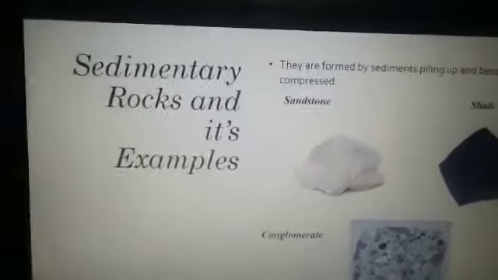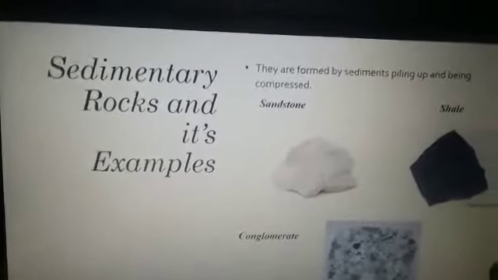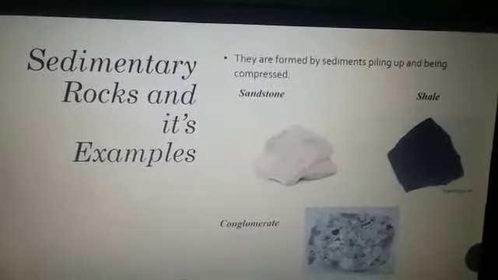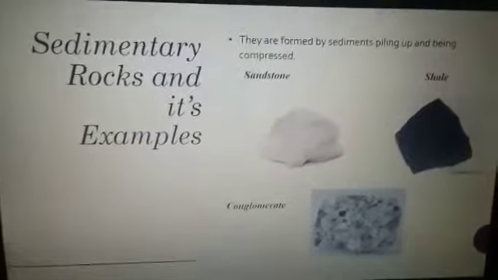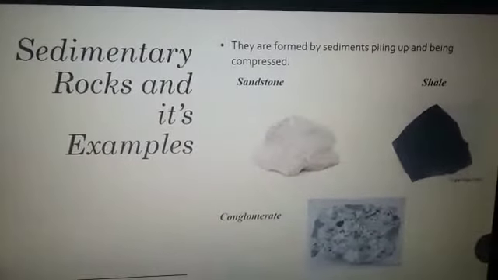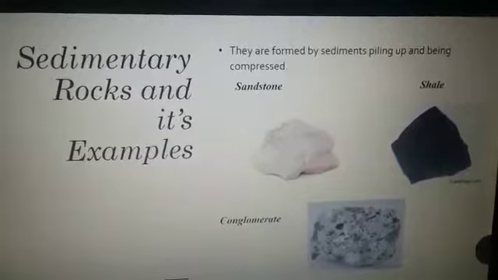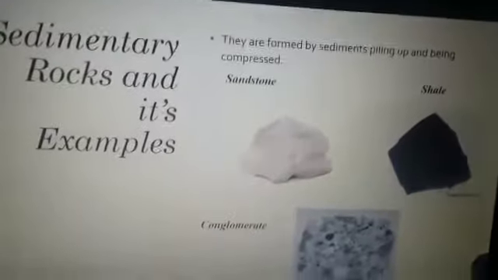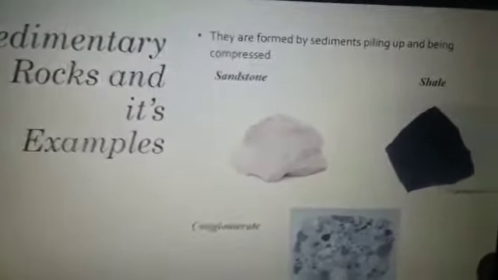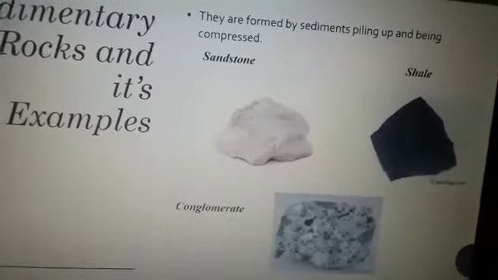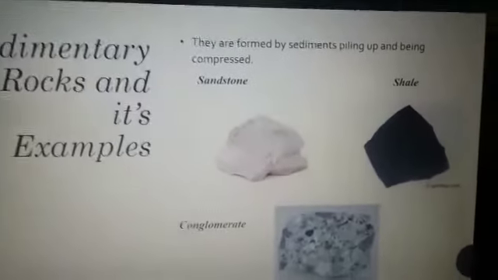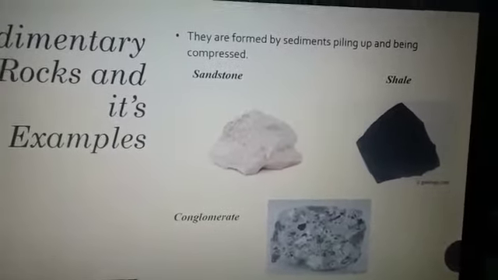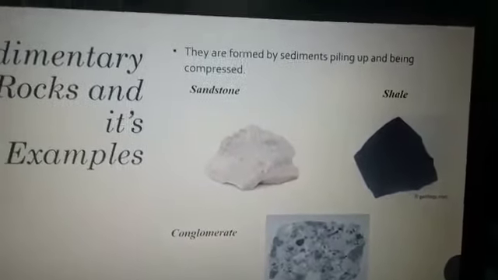So now your topic is sedimentary rocks and its examples. What are sedimentary rocks? They are formed from sediments piling up and being compressed. The examples of sedimentary rock are sandstone, shale and conglomerate. We will discuss them briefly. What is sandstone? Sandstone is made from large particles of sand. Shale is made from very fine particles of clay and mud. Conglomerate is made from pebbles cemented together with calcium carbonate.